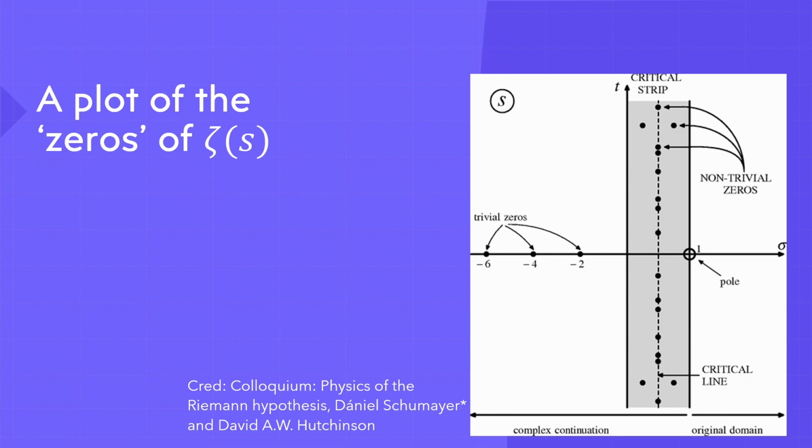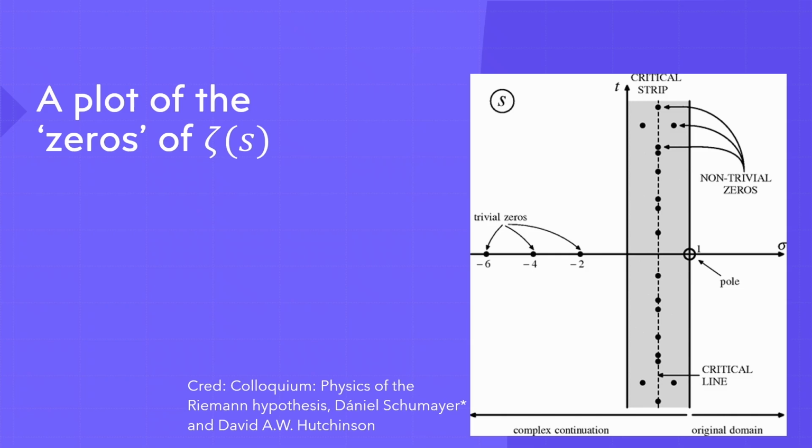So basically all the small dots on this line correspond to all the known non-trivial zeros of the Riemann zeta function. All the ones that have been discovered so far lie on this critical line. So in order to prove the Riemann hypothesis, you basically have to prove that every non-trivial zero lies on this line. And if you found even one zero that lay slightly off the line, that would completely disprove the hypothesis entirely.